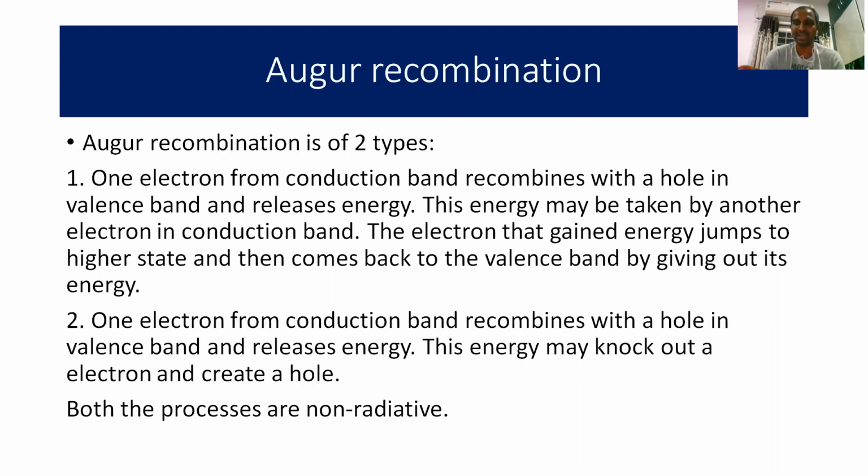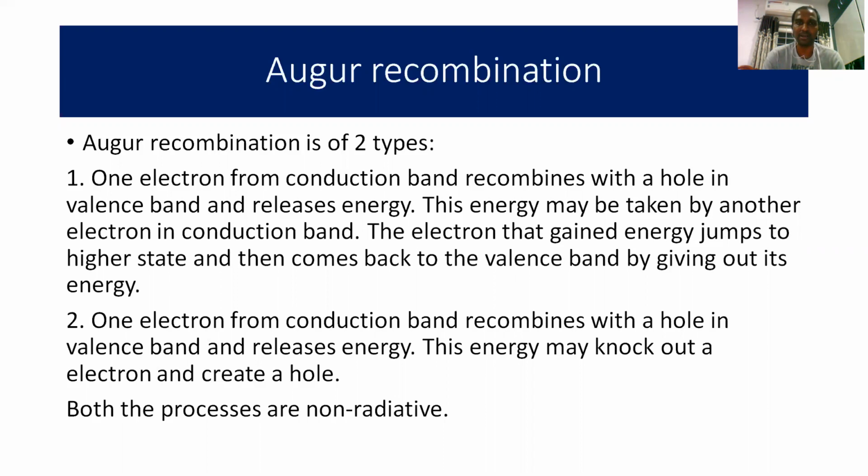The electron is relatively unstable when it reaches the higher energy levels. That's why finally the electron comes back to the valence band, giving out all its energy in the form of heat. In this way, Auger recombination takes place in the first category.